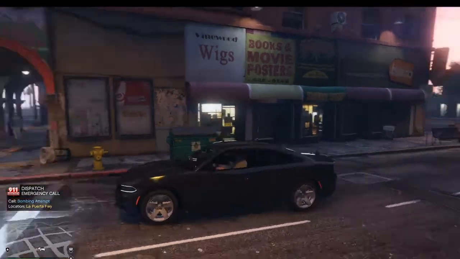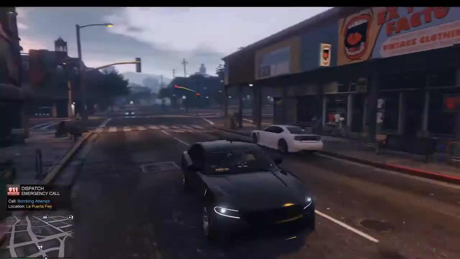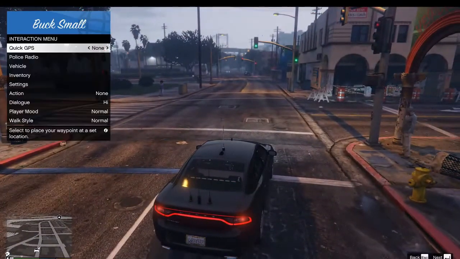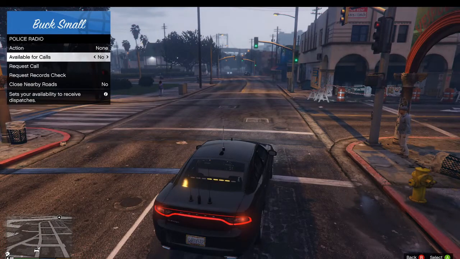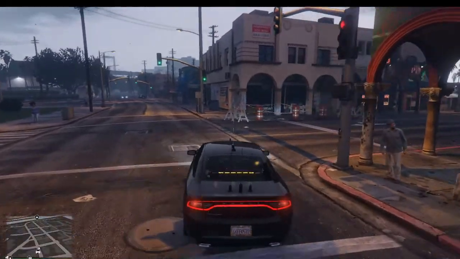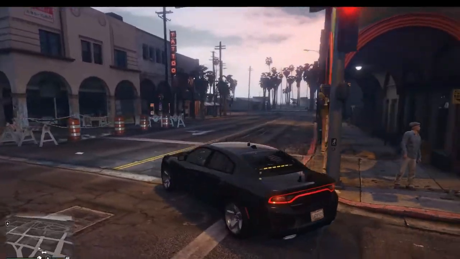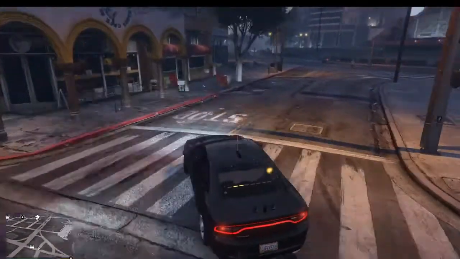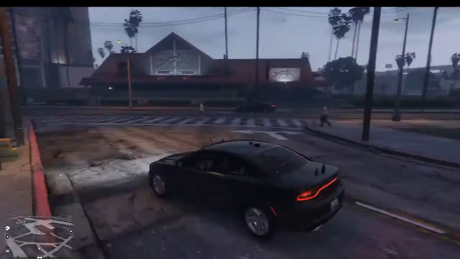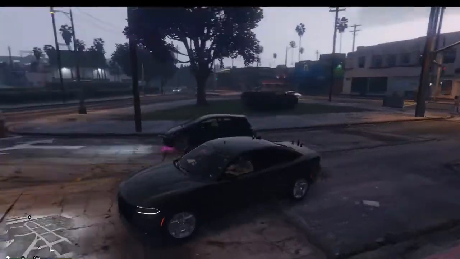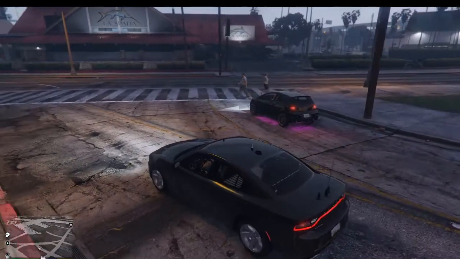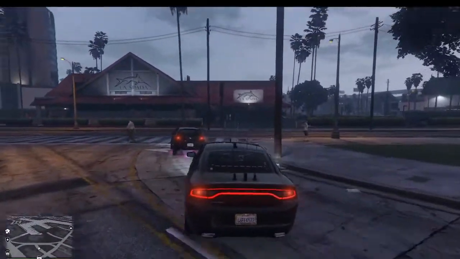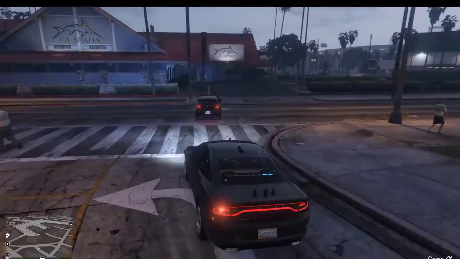Okay guys, once we get into the game, we are en route. We're just going to pull somebody over real quick to make sure everything works so I can show you guys how it works. This person will work. She already has illegal lights anyway, so we're just going to pull her over for this tutorial.